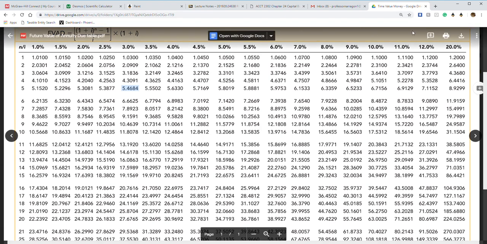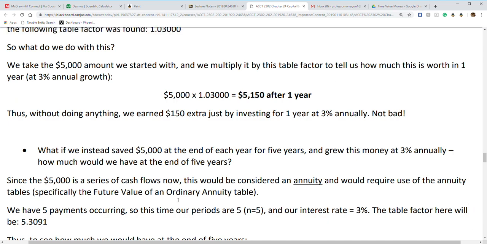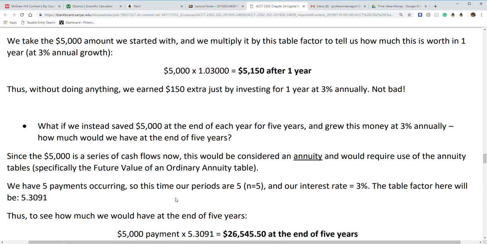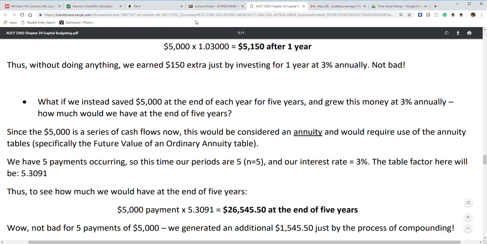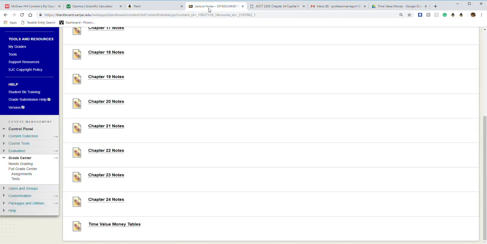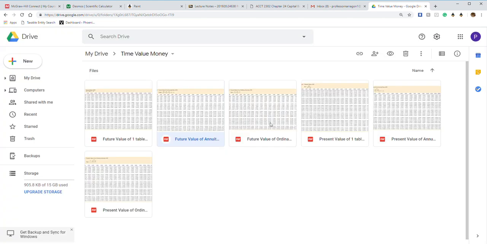Okay, with this, 3% in 5. I put the wrong table. Did I do the... Oh yeah, I did the wrong table. See? Watch out for this annuity due. Do not use the annuity due table.